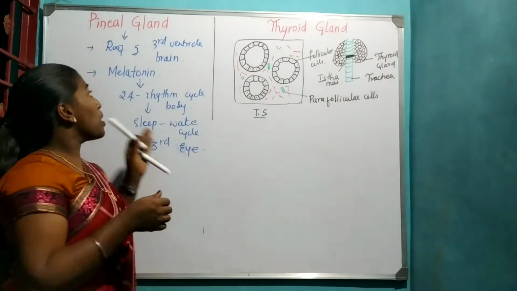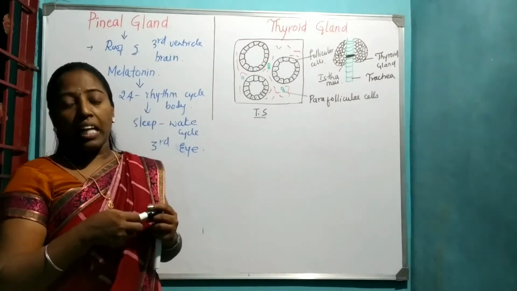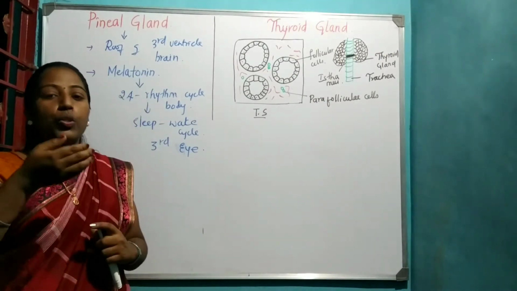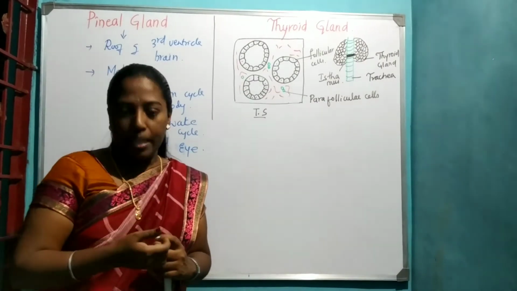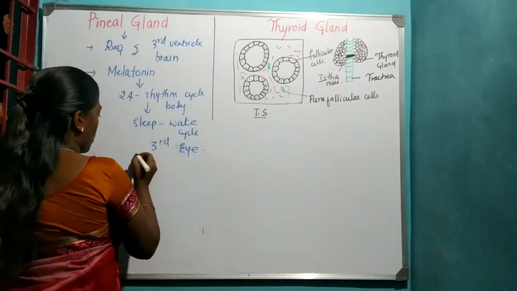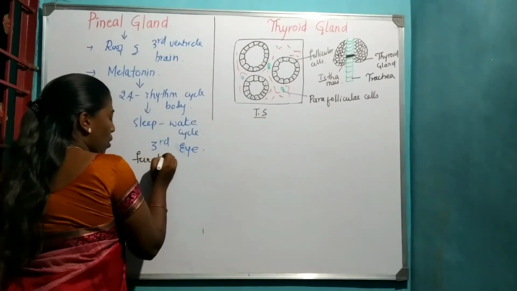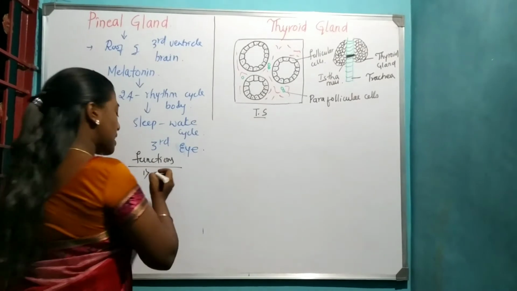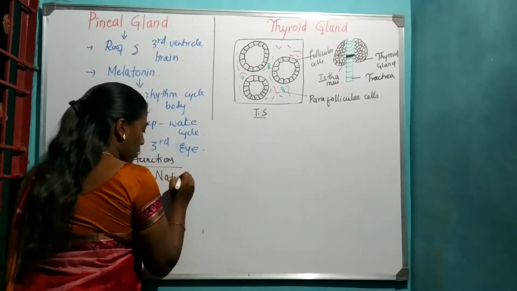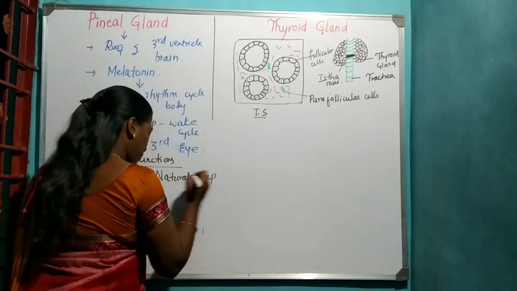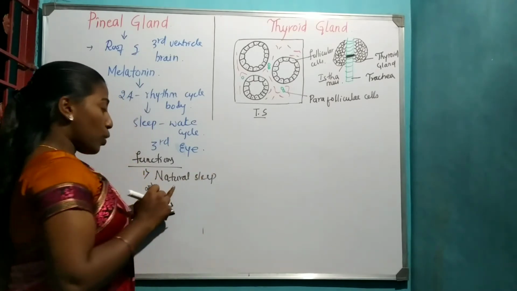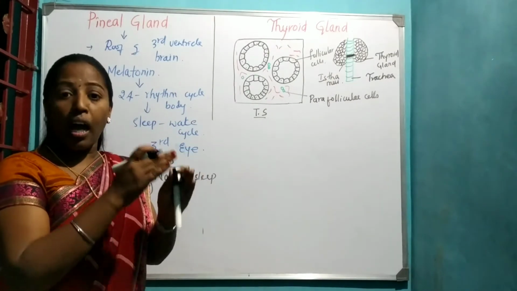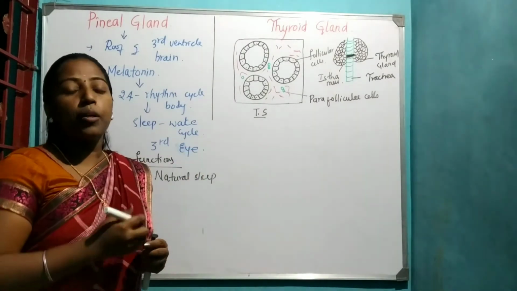If you see the specific functions of the pineal gland, by secreting melatonin, it induces natural sleep. The first function is that it induces natural sleep. Next, melatonin inhibits the hormones which induce reproductive activity.